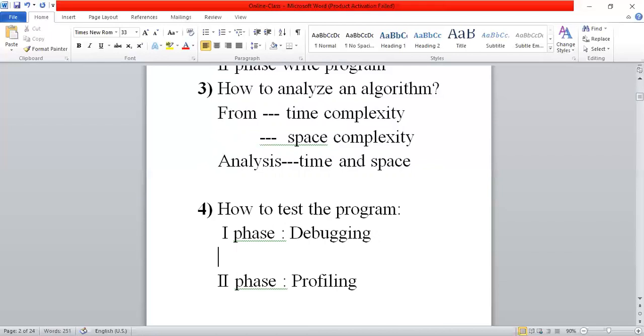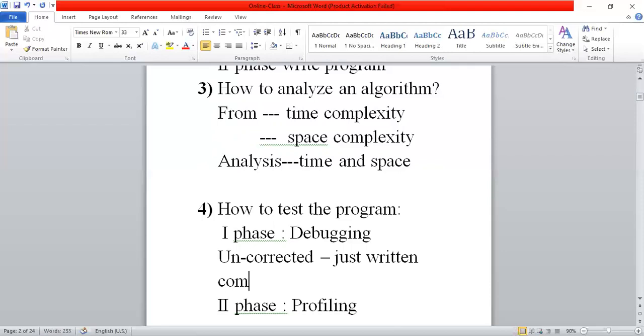Then what is debugging? Whatever program you have written, we simply give that written program as input. The program we are giving is uncorrected. We give the written program as input to the debugging process. Then we are using a compiler, and we are compiling the program.